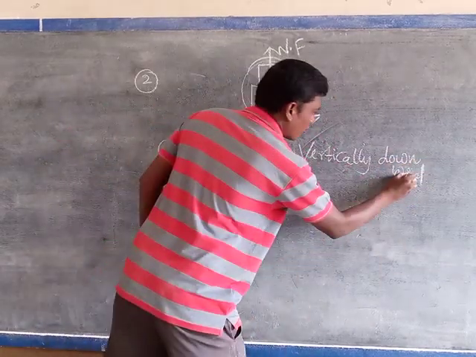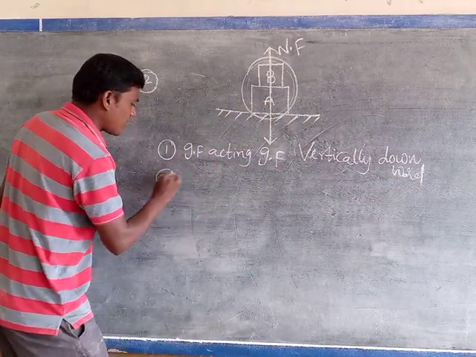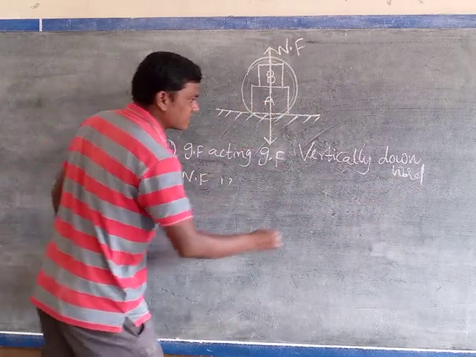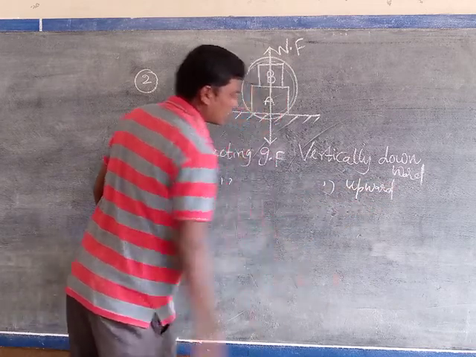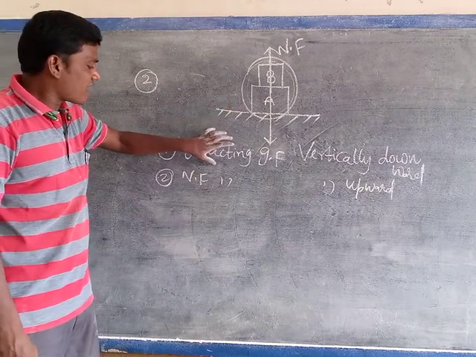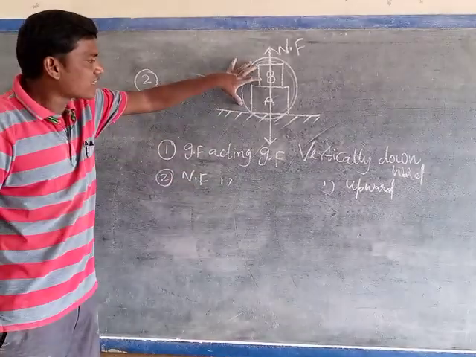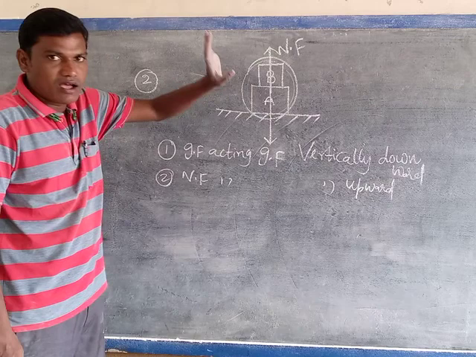Next, normal force is acting vertically upward. You can write either in words or show directly in the diagram also. The answer is correct.